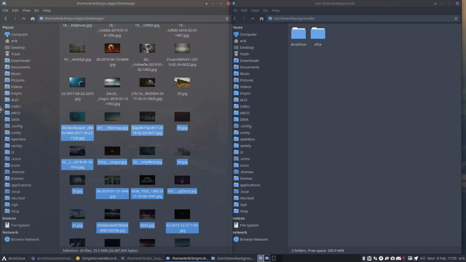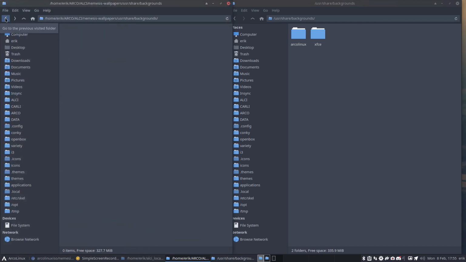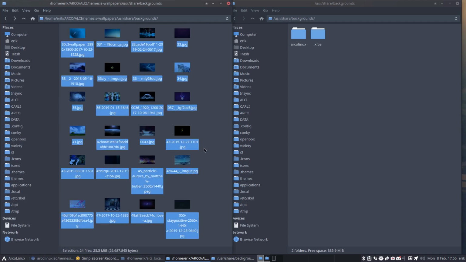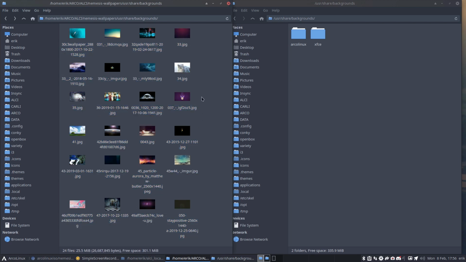I'm going to copy paste the nice wallpapers to their destination. Here, Control V. Now watch out with sizes. At 50 megabytes, it starts to complain. If you're over 100 megabytes as a zipped file, then you get in trouble with GitHub. So maybe you have to cut some things in pieces if the size becomes too big.